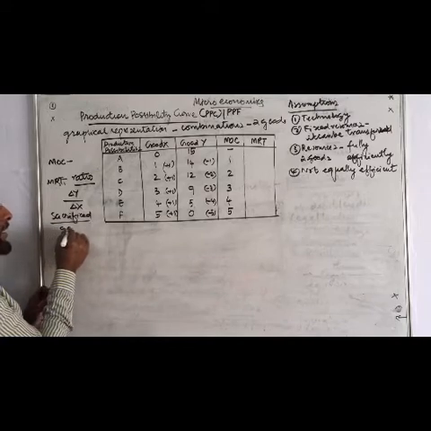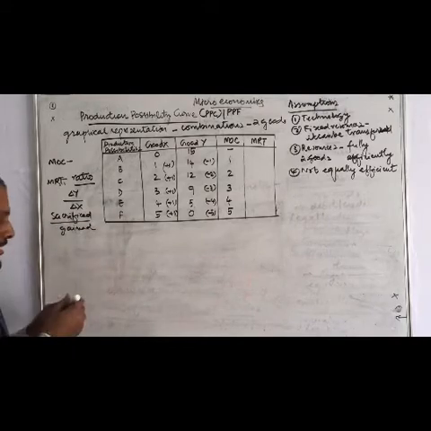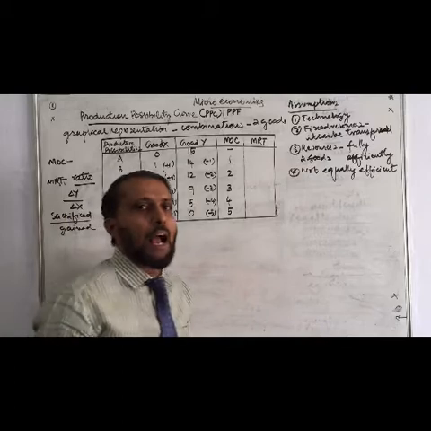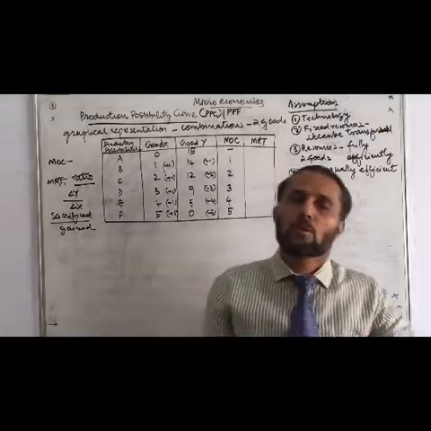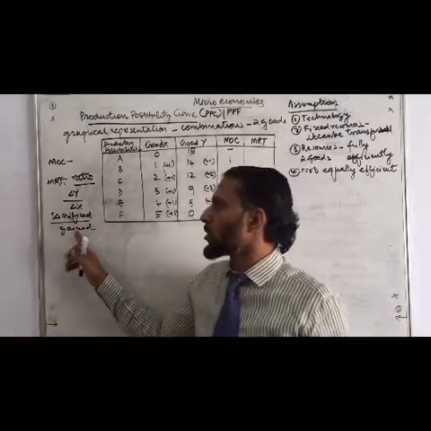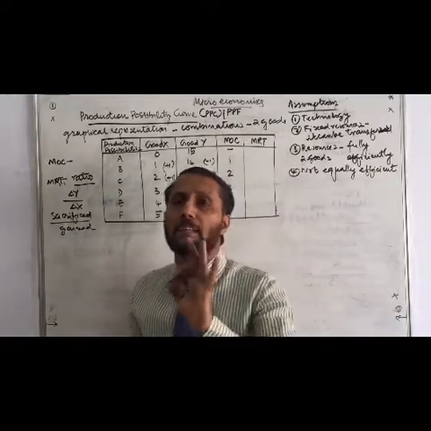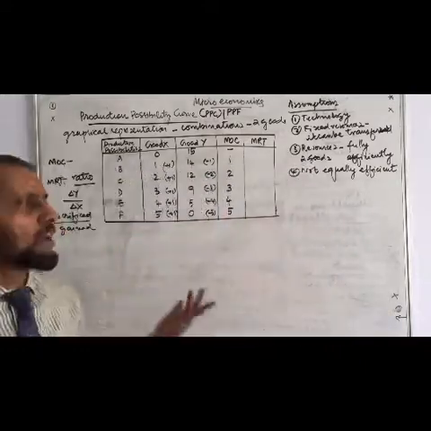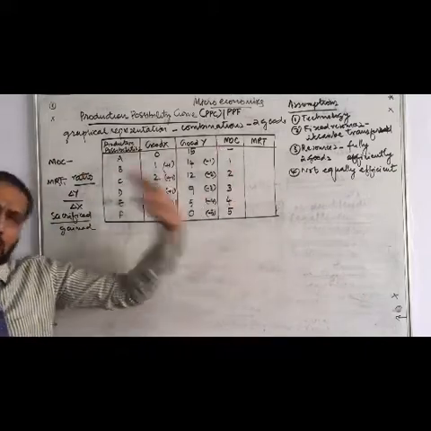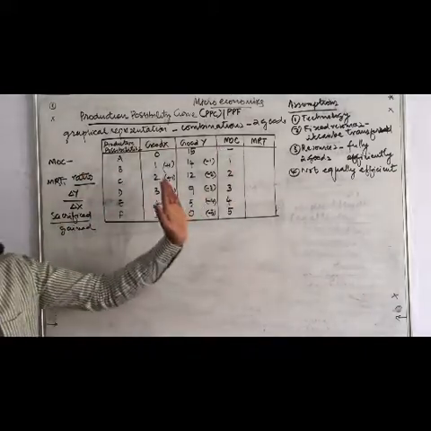Sacrificed and gained. Is it? Amount of commodity sacrificed and amount of commodity gained. Amount of good Y sacrificed and amount of good X gained. That is the ratio. That is the only difference. Only it is said in terms of ratios. So both concepts are the same. But here we are saying in terms of ratio.